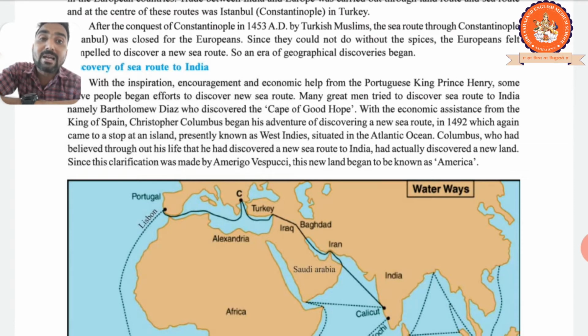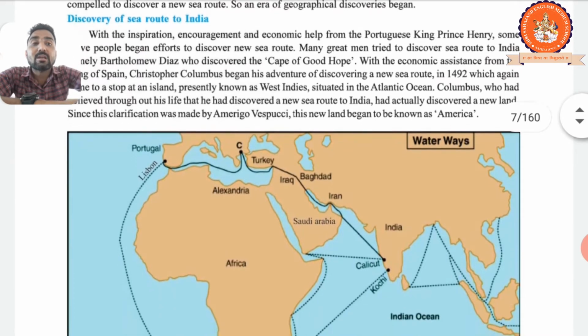So who discovered the Cape of Good Hope? If you have questions, here is the answer. Right. The Cape of Good Hope was discovered by Bartholomew Dias. Clear? Very important question, exam related.